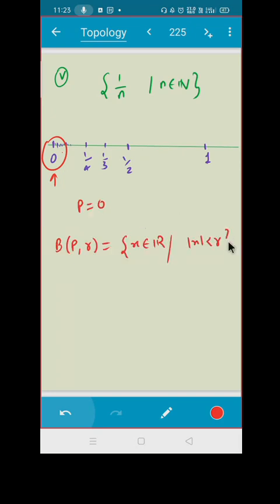But your p is 0. So what is this set actually? This is minus r to r. Now what I need to see, I am saying that point p is 0. This set contains all the positive numbers. So the elements of this set will come in this region, but they will not come before 0. They will come after 0. Do you agree?